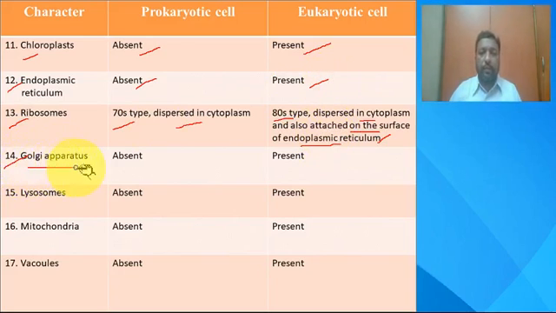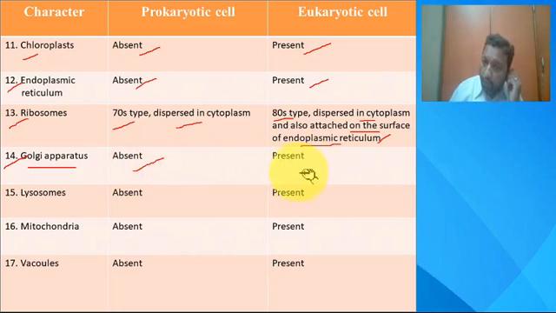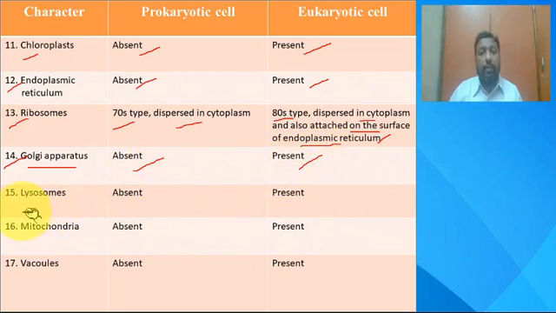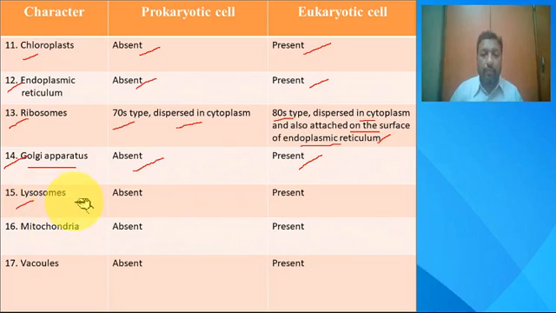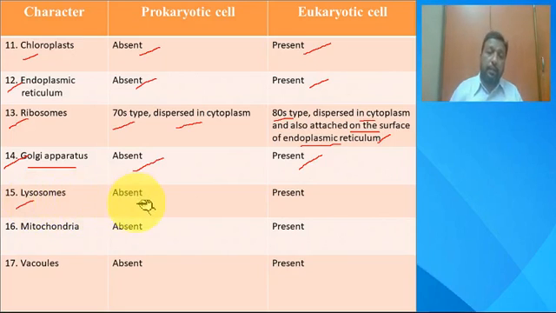Another one is the Golgi apparatus. This is also a membrane-bounded organelle, similar to the endoplasmic reticulum, which is absent in prokaryotic cells while present in eukaryotic cells. At the same time, another very important cell organelle is the lysosome, which is also known as the suicidal bag of a cell. These are absent in prokaryotes, whereas they are present in eukaryotes.